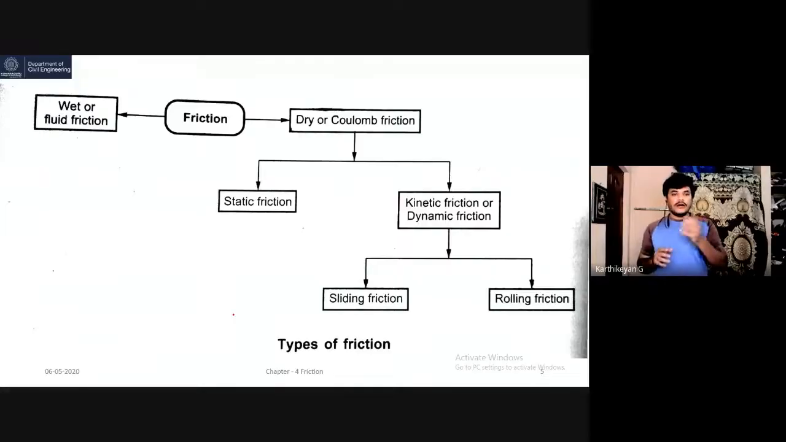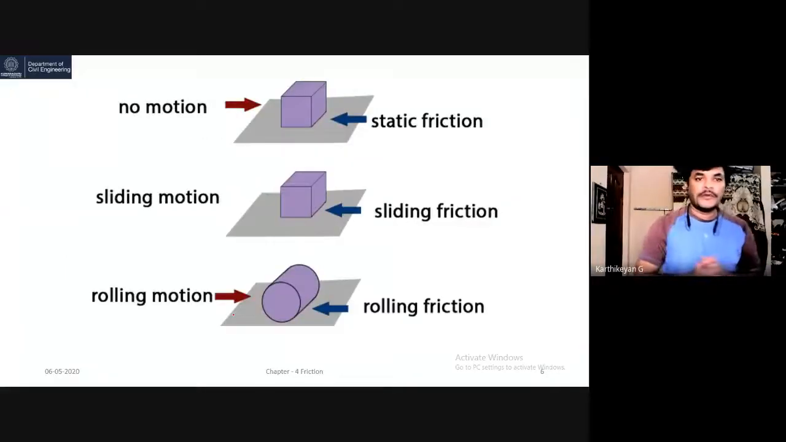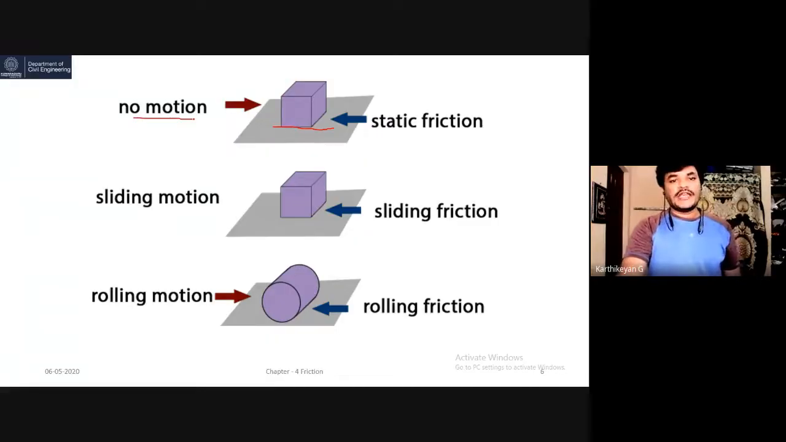Let's see what is wet friction and what is dry friction with some examples. See this image. The first image is the example for static friction. There is a surface, and over the surface there is an object. This object is in rest condition. There is no external force acting over the object. This object at rest has a frictional resistance because of the contact between the surface and the object. There is no motion. If it is static, there is no motion.